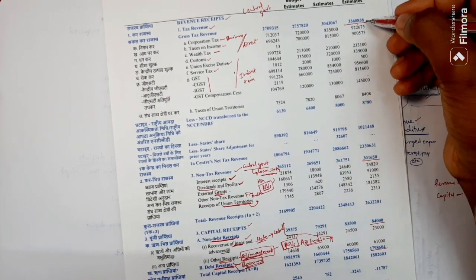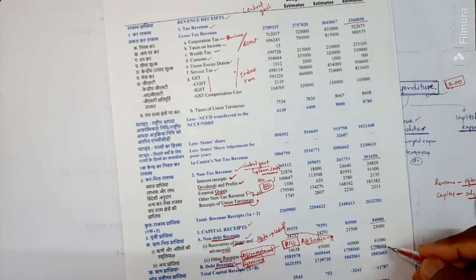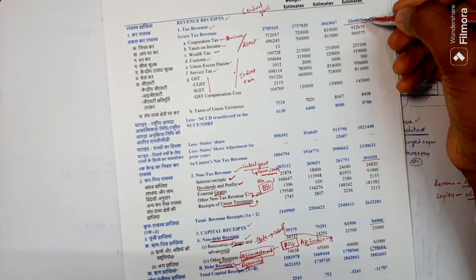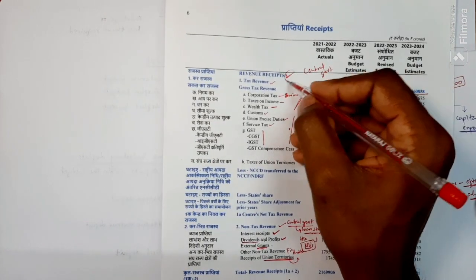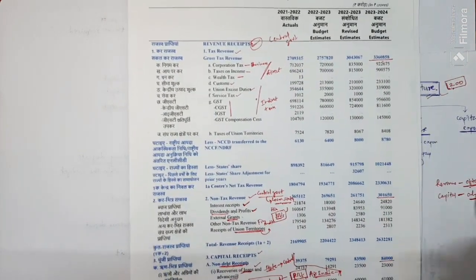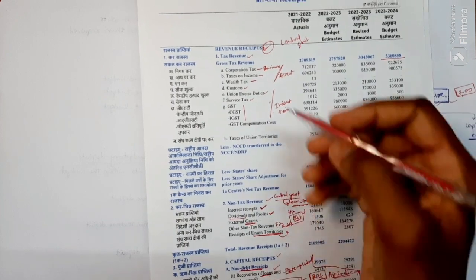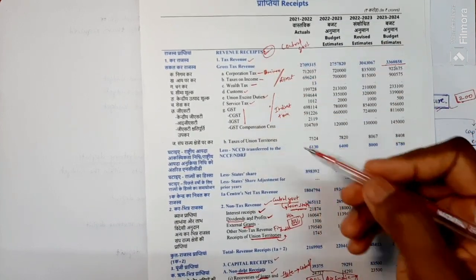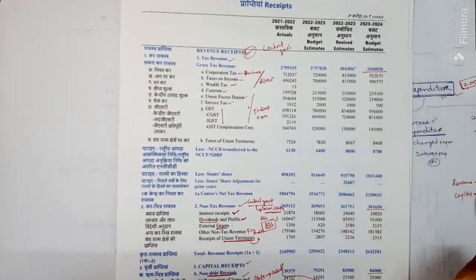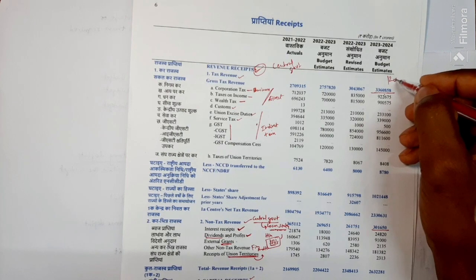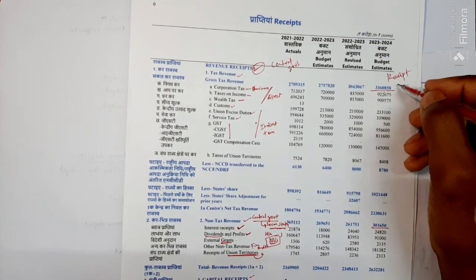If we sum all these, we get the total receipt, because receipt has revenue receipt and capital receipt. If we add all these, you get the receipt of the government for the year.